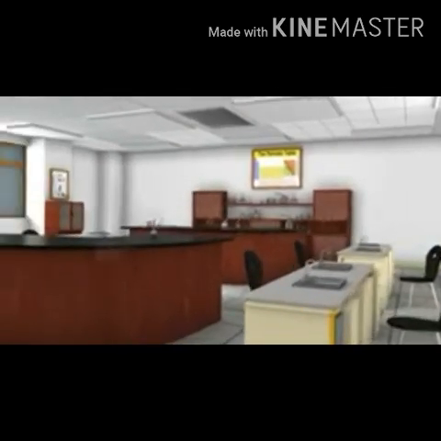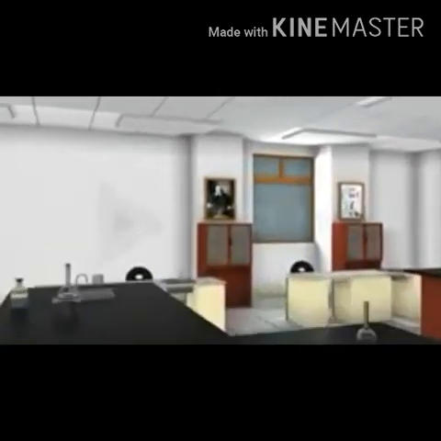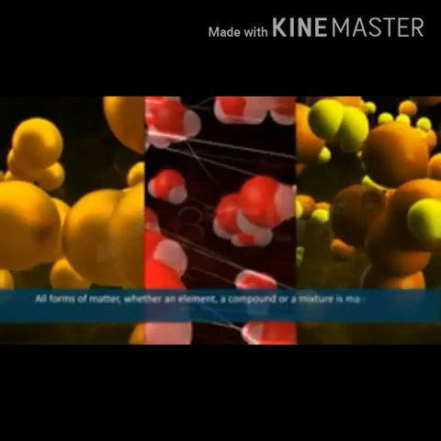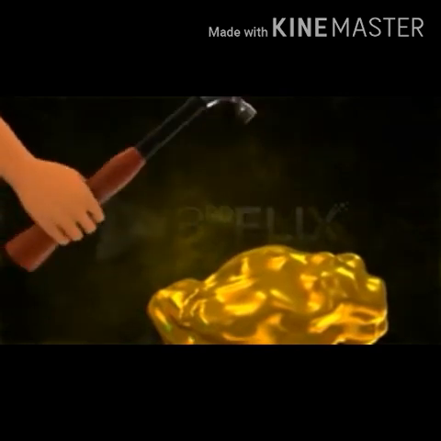Dalton's atomic theory was the first complete attempt to describe all matter in terms of atoms and their properties. According to this theory, any form of matter, whether it may be element, compound or mixture, is made up of atoms. Atoms are indivisible. It means you can divide an atom only up to a certain point. Beyond that point, further divisions will not be possible.